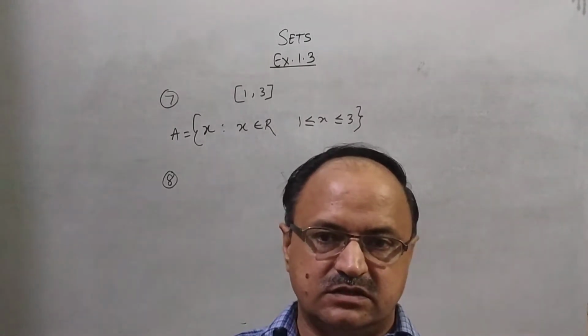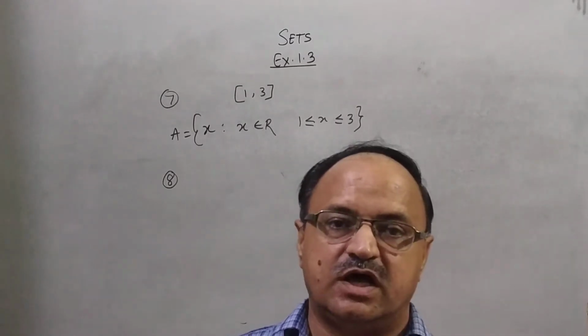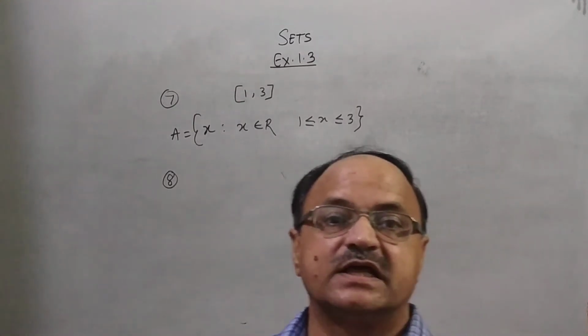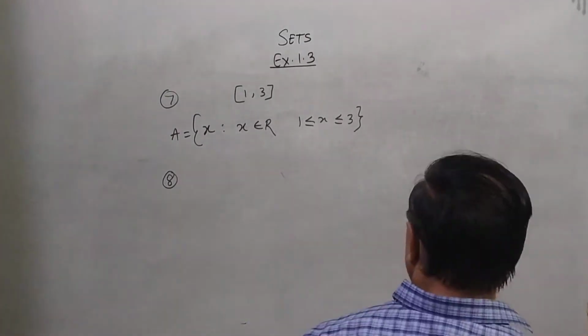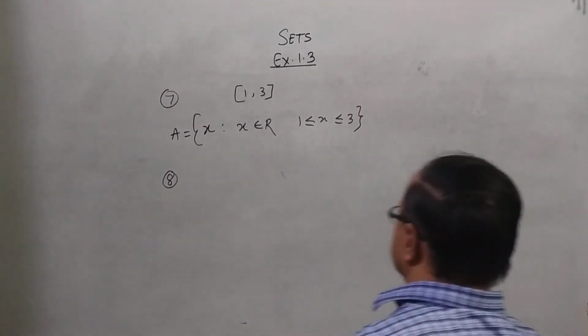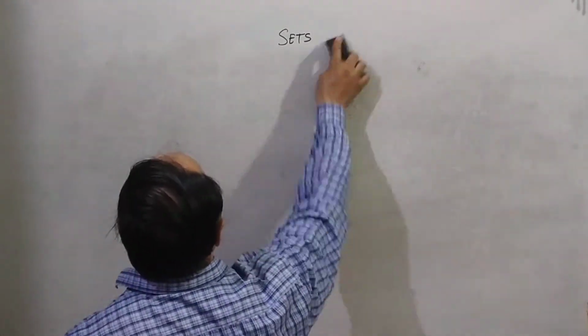Can you tell me the universal set of both sets? Then your answer is the set of triangles. Clear? Now we start the next topic, that is the Venn diagram.